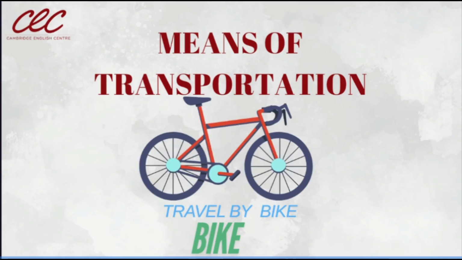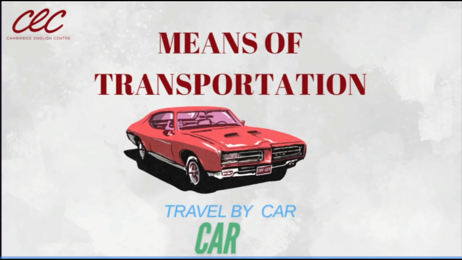We also have here a bicycle. Yes, this is the common one that many people have in their houses, a bike. You can ride a bike, you can travel by bike also. If you want to move from one place to another, that would be to travel. Yes, travel by bike also. Then, as you can see here in the picture, we have a car. Yes, we can also travel by car. This is the mean of transportation. Yes, a car. Travel by car.